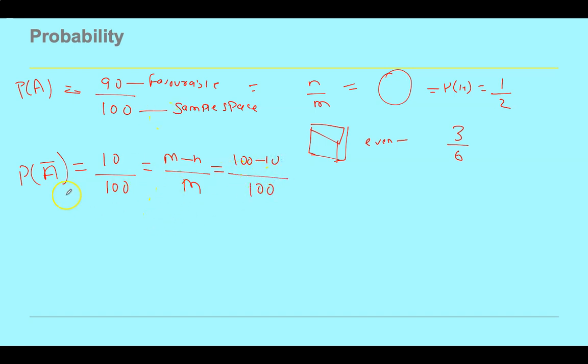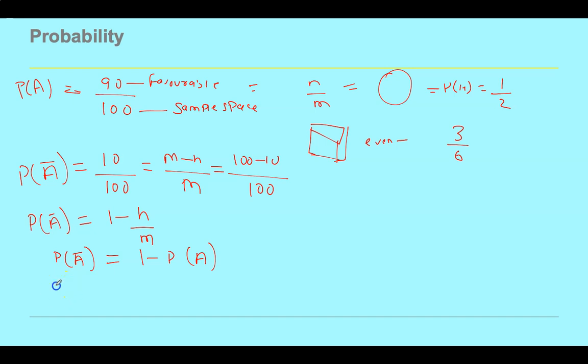So the probability of not passing is 1 minus n by m, and that means the probability of A complement is 1 minus P of A.